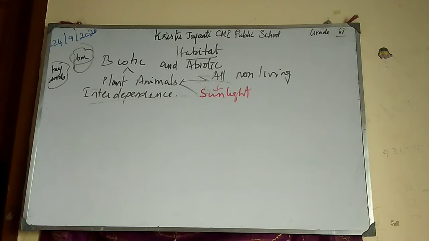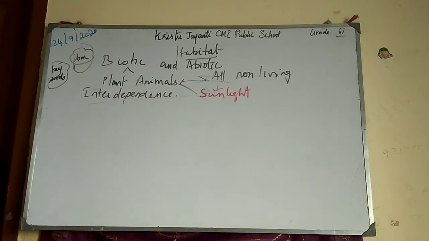Now let us go to the next paragraph. In that same page, come to the next paragraph, keep your fingers. Soil provides plants with nitrogen for their nutrition. If there is no soil, plants cannot obtain the nitrogen needed for their growth and survival.